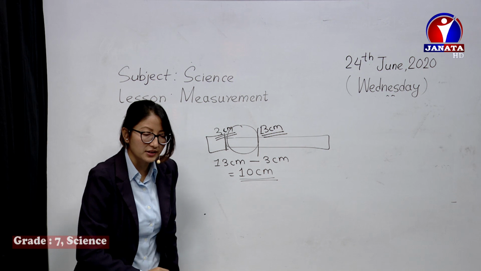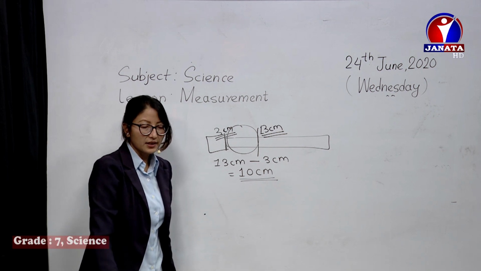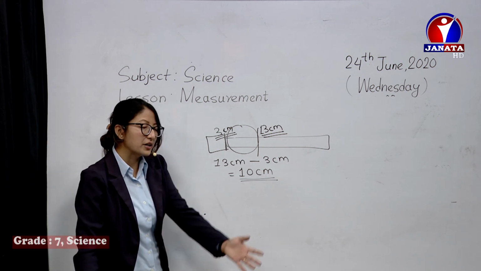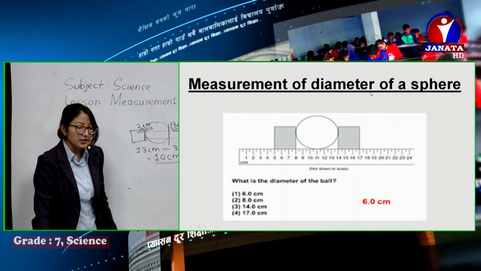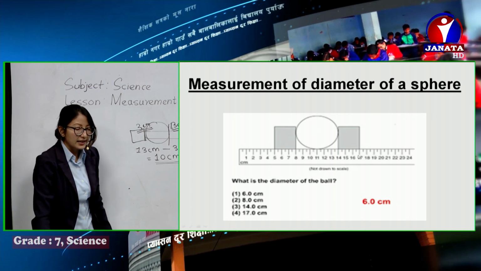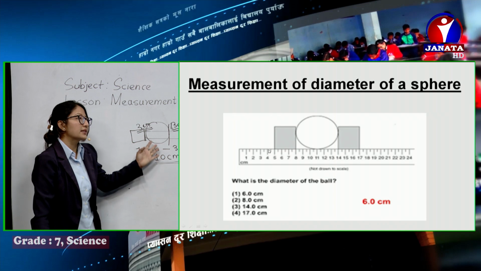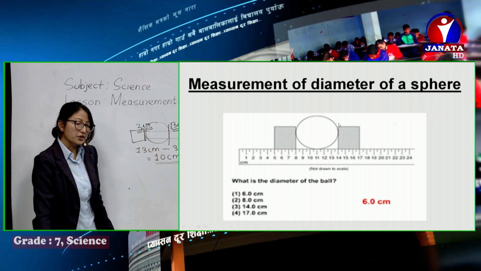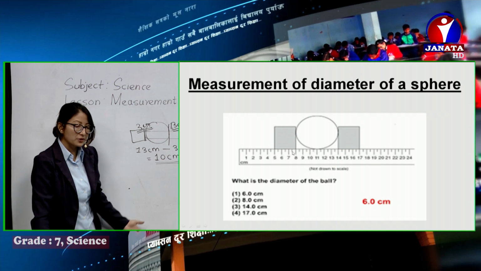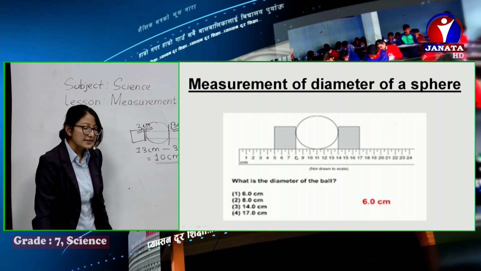Have a view on the screen, the slide; I measured just now and showed it practically. Actually, it was done like this. We take a scale, keep a circular spherical object, and on one side we keep a block, right now at 8 centimeters.